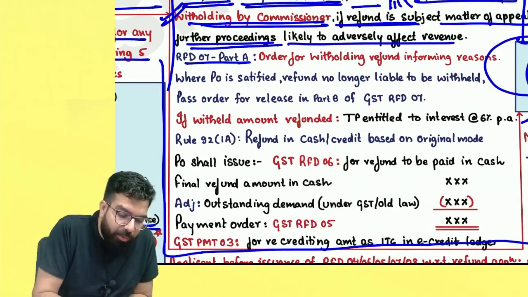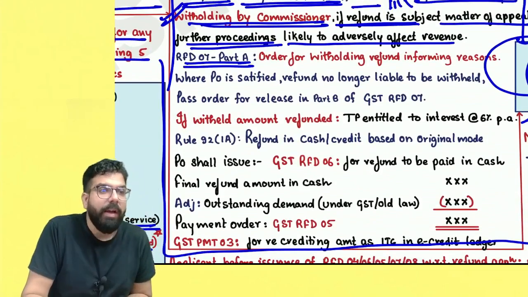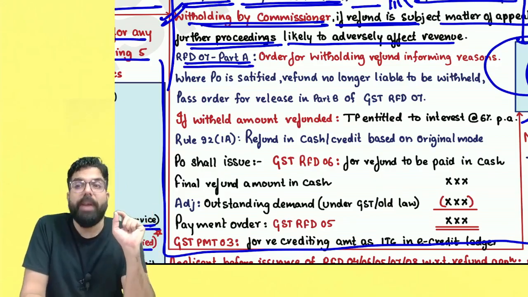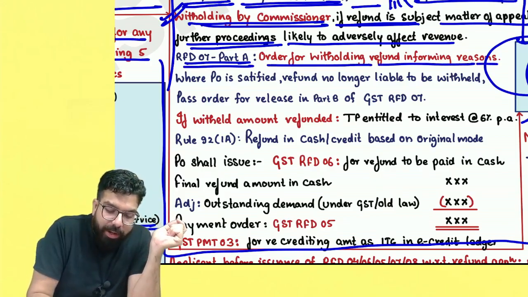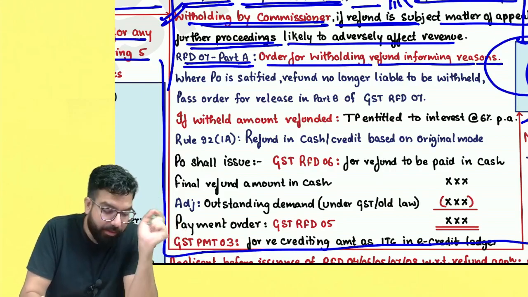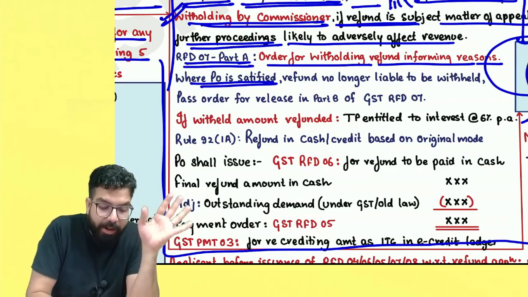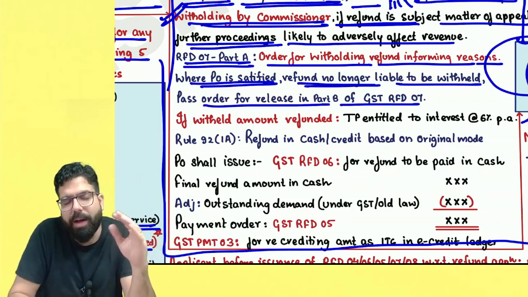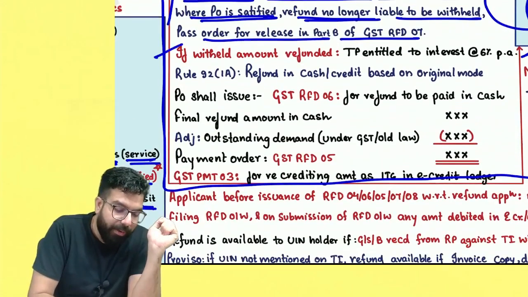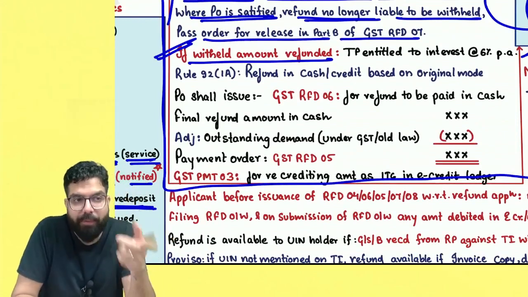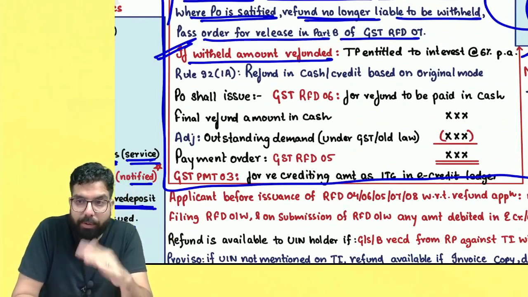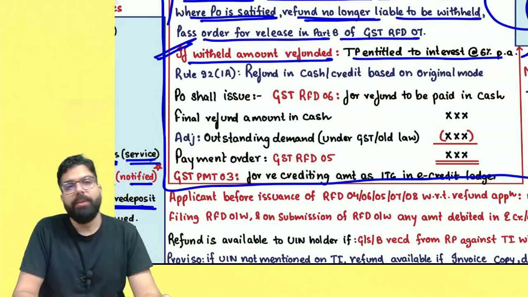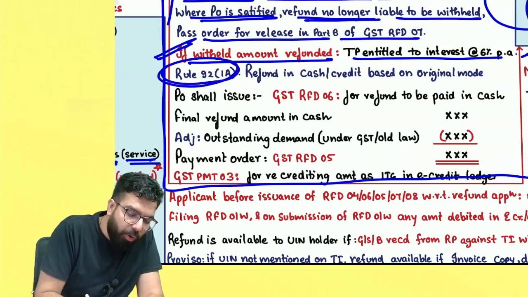Whenever he is withholding the refund, he will give you the details. In GST RFD 07 Part A, he will inform you that we are withholding, the order for withholding, and the reasons. And if the proper officer is satisfied that a refund is no longer liable to be withheld, then the release order will be given in GST RFD 07 Part B. If the withheld amount is refunded after 60 days, then they will give you interest at the rate of 6%. Also, besides this, there is Rule 92(1A).